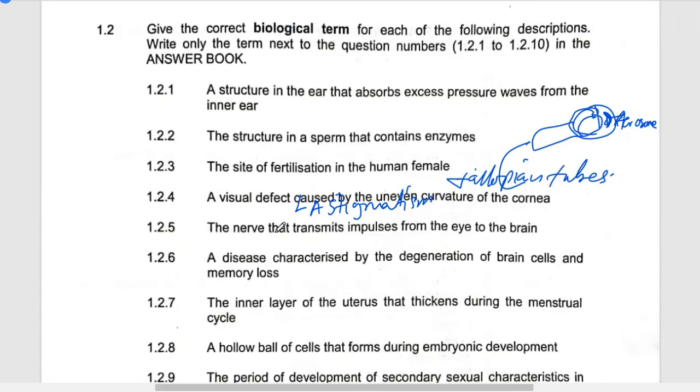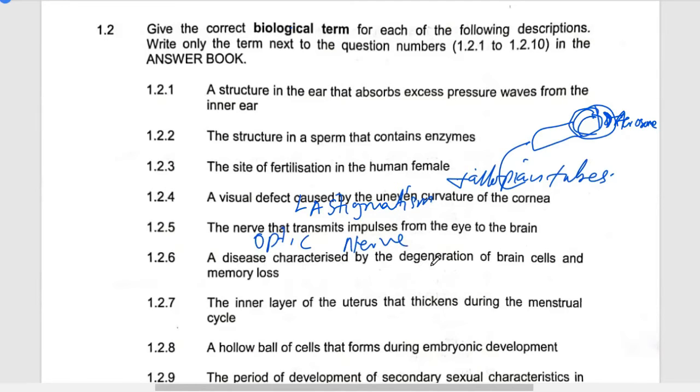And then they're saying that the nerve that transmits impulse from the eye to the brain. The moment you talk about the eye, anything related to the eye, it is optics. So it becomes the optic nerve.